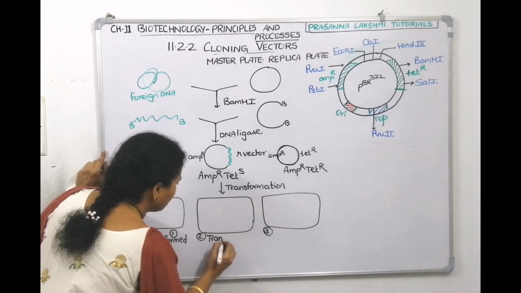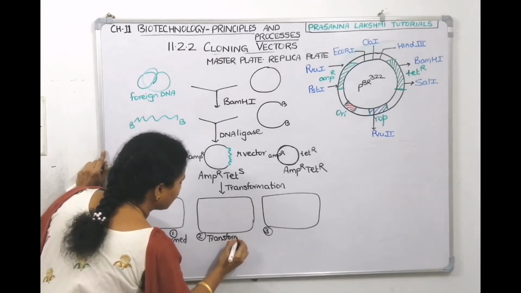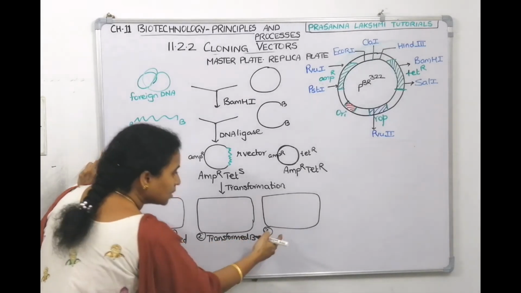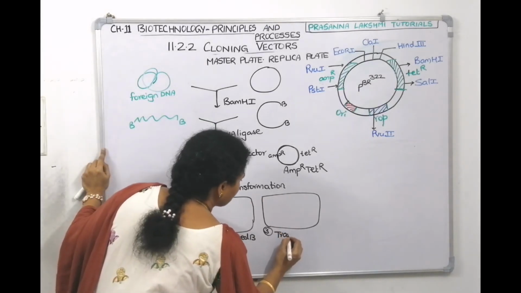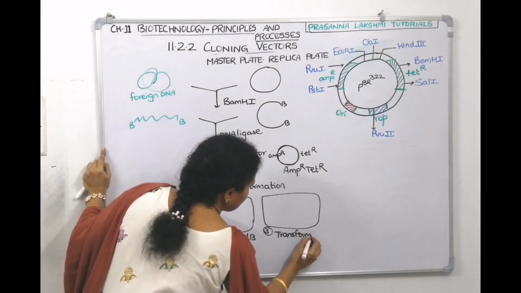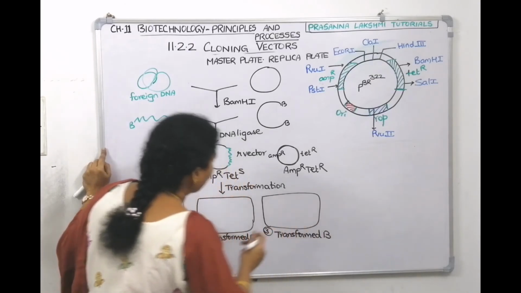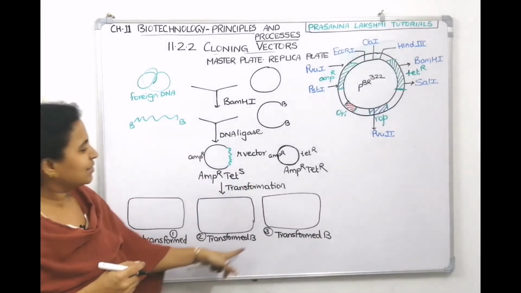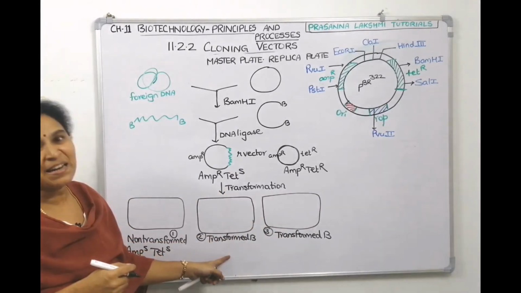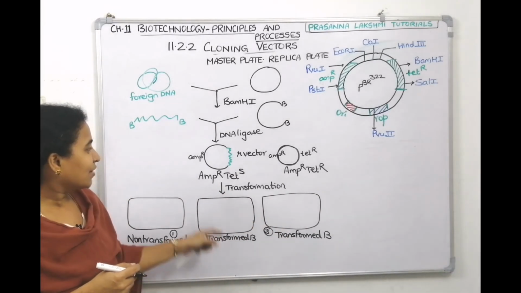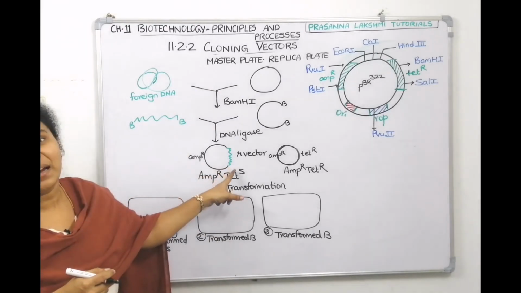Now, this bacteria, a good bacteria, participated in transformation. So you are a good bacteria and a transformed bacteria. This is also equally good bacteria because it also participated in transformation and took a vector. This is also a transformed bacteria. But I will tell this is the unlucky bacteria, and this is the lucky bacteria, because this one took the vector which has the recombinant DNA.